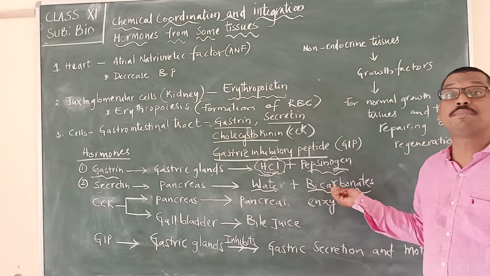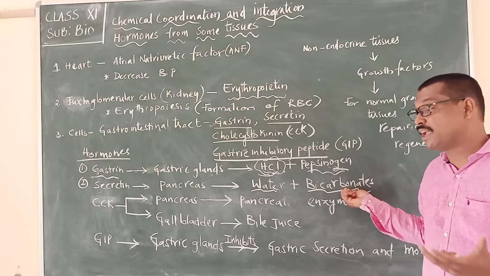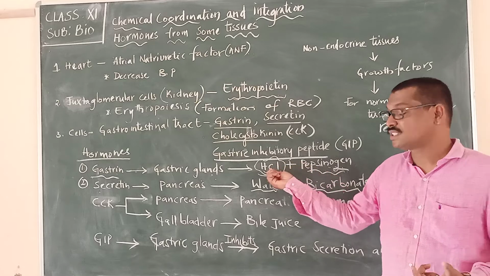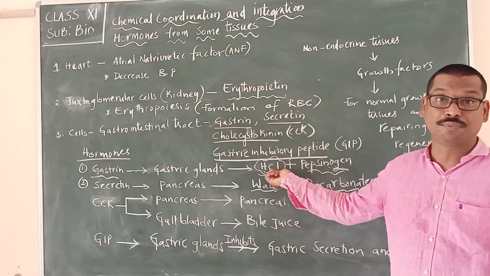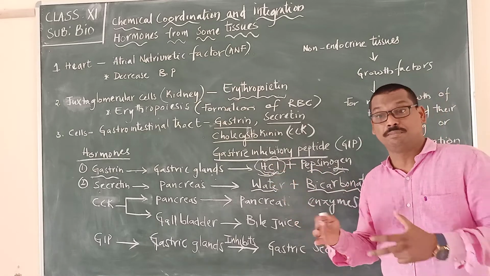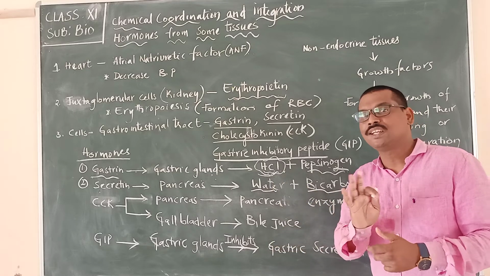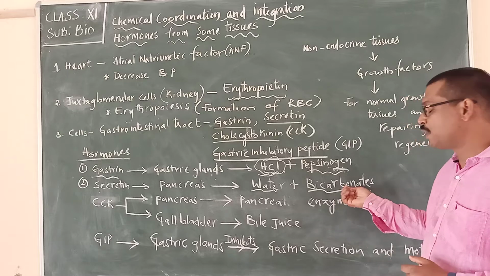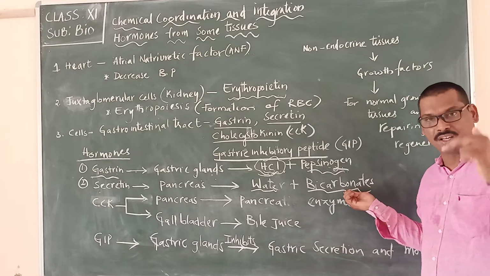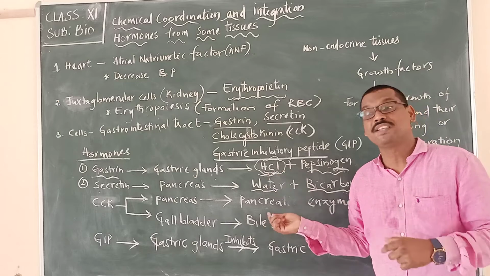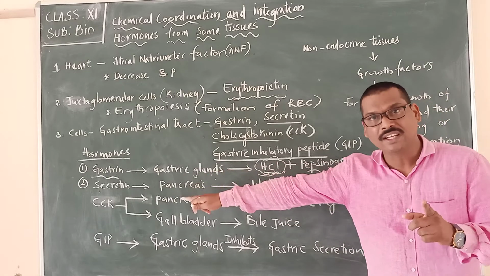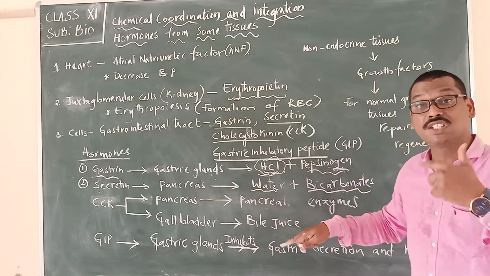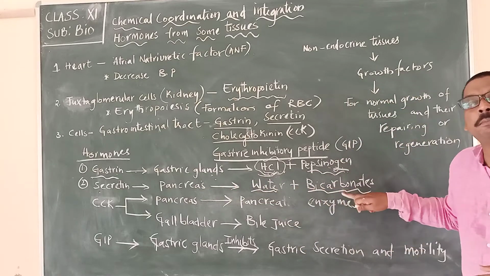Bicarbonates are very important to maintain the basic conditions inside the digestive system, because on one side there is secretion of HCl, and an acidic medium is created. It should not be continuously acidic as food passes through different parts of the digestive system. So bicarbonates are released, which reduce the acidic medium into a basic medium. So secretin is a hormone which acts upon the pancreas, and the pancreas is stimulated to produce water and bicarbonates.